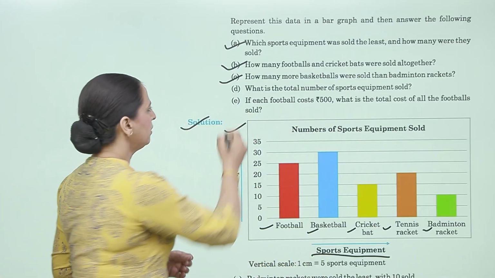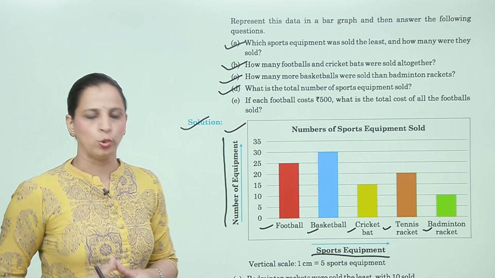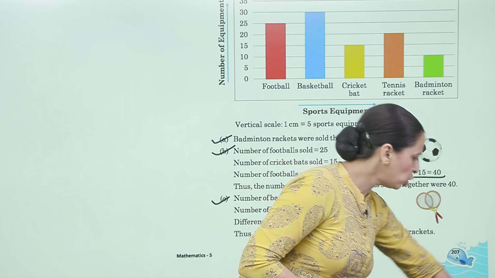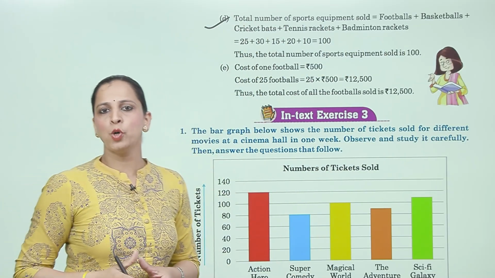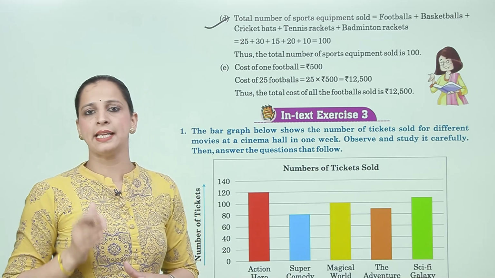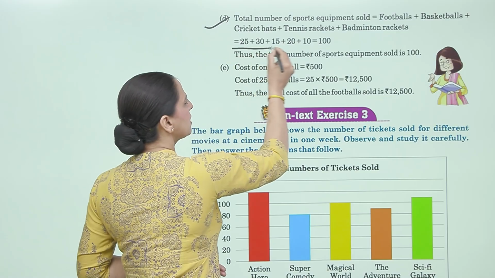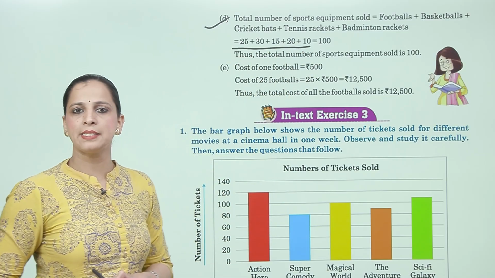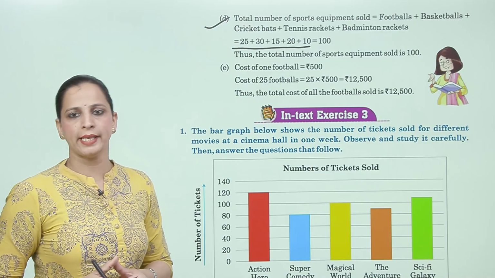Now next, D: What is the total number of sports equipment sold? Now solution is total number of sports equipment sold: footballs plus basketballs plus cricket bats plus tennis rackets plus badminton rackets is equal to 25 plus 30 plus 15 plus 20 plus 10 is equal to 100. Thus the total number of sports equipment sold is 100.